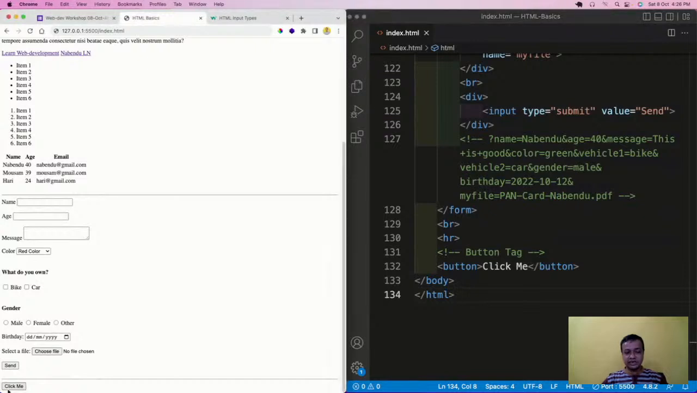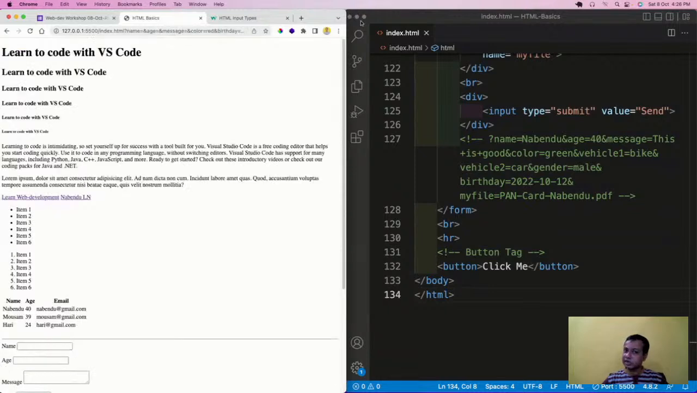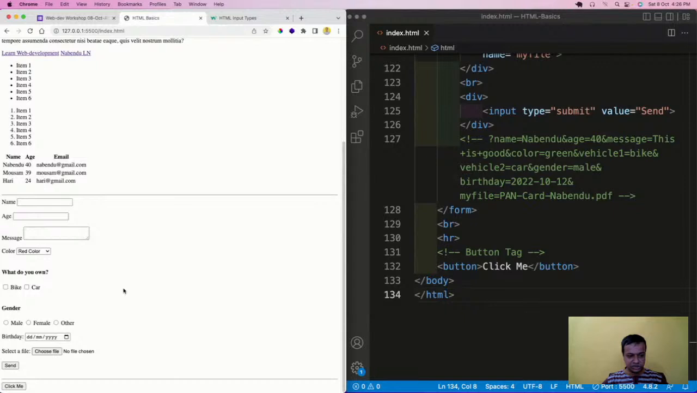If I click here, see nothing is happening. Whenever we have an input type submit button inside a form, there is something special. Here I will click, see nothing is happening here also. But when I click here, the browser gets refreshed and something gets submitted. So input type submit buttons are a special kind of button which is inside a form only.